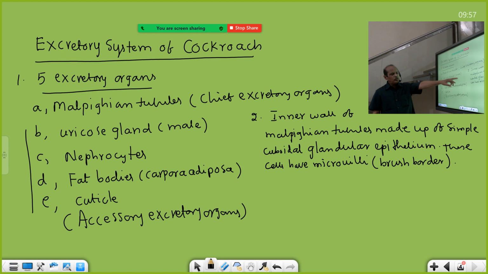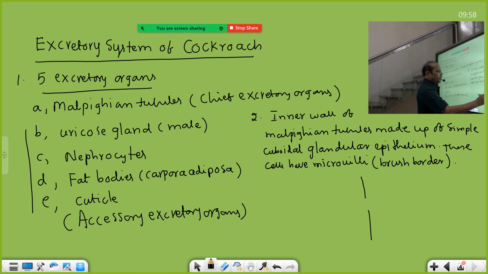Inner wall of the Malpighian tubules made up of simple cuboidal glandular epithelial cells with microvilli closely resemble with which structures of the man? PCT of nephron, DCT of nephron, Henle's loop of nephron, and collecting tubule of nephron. Like that the options will be given. PCT you must write down. PCT only has this microvilli. Here also microvilli.